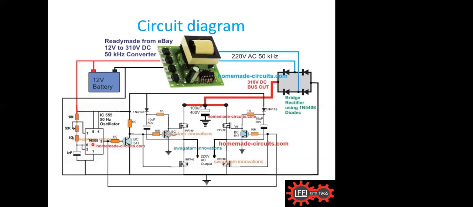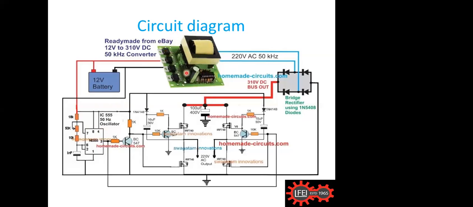If you see this 12 volt line, it is coming to the oscillator. This oscillator works at the frequency of 50 hertz or whatever is required. And the other one, see, is a ready-made converter circuit.